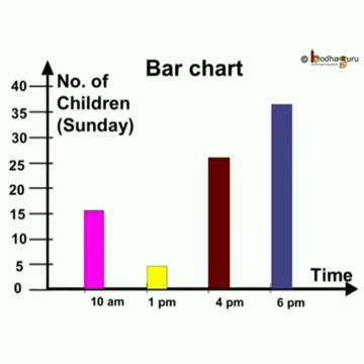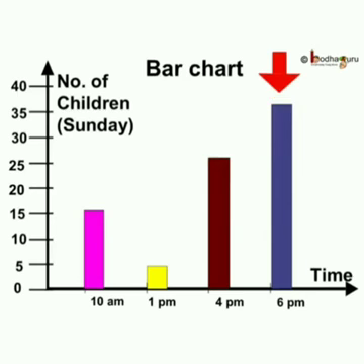First we make the horizontal and vertical axis. So this first pink bar represents 10 a.m. and the number of children is 15. Then the second yellow bar is made at 1 p.m., the children are 4. Then the third one is the brown bar, it represents 4 p.m., that is 26 children. And finally the blue bar represents 6 p.m. and the children are 36.